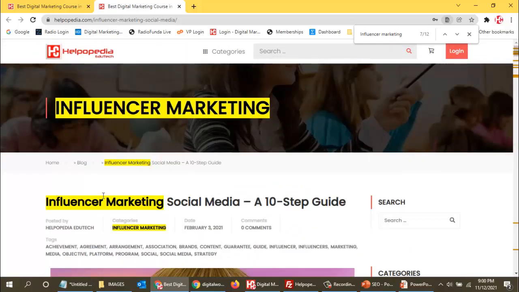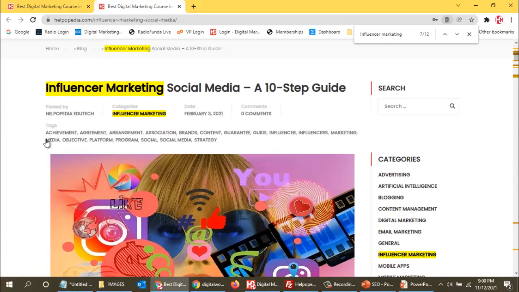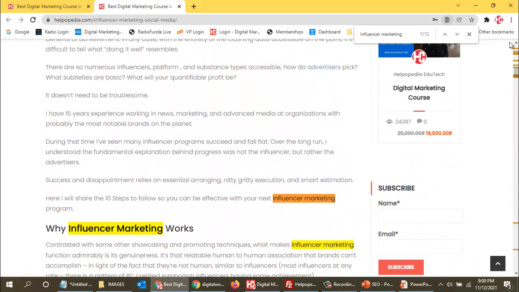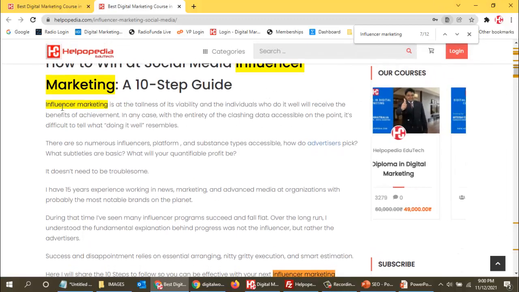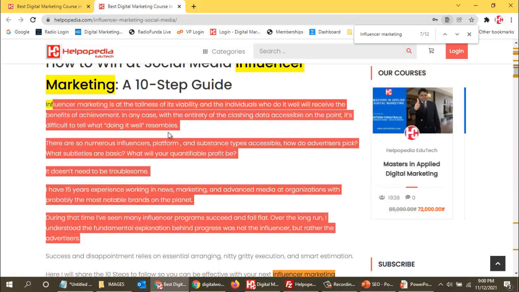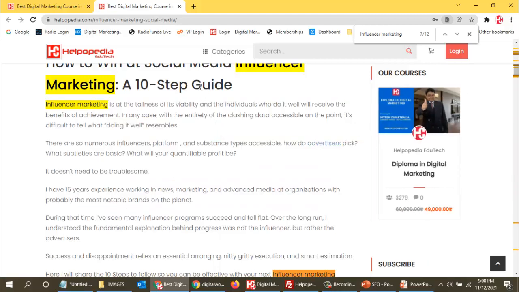See, if I do not differentiate a particular keyword within the content or use it more number of times, then how will Googlebot get to know that this is the main primary keyword, which is used the maximum number of times in the content? So whatever keyword I need to use, I have to use it in my entire content right from the start to the end. It should be distributed accordingly, and it should not be that in one paragraph I write it 10 times. No, it's not like that. It should be distributed uniformly across the page.